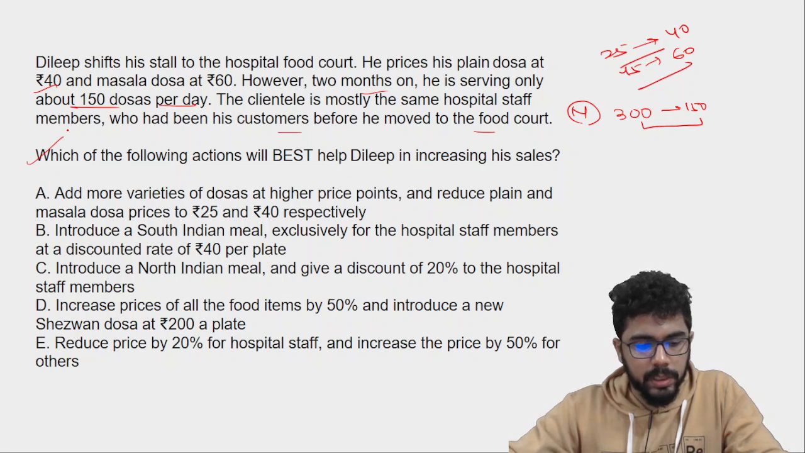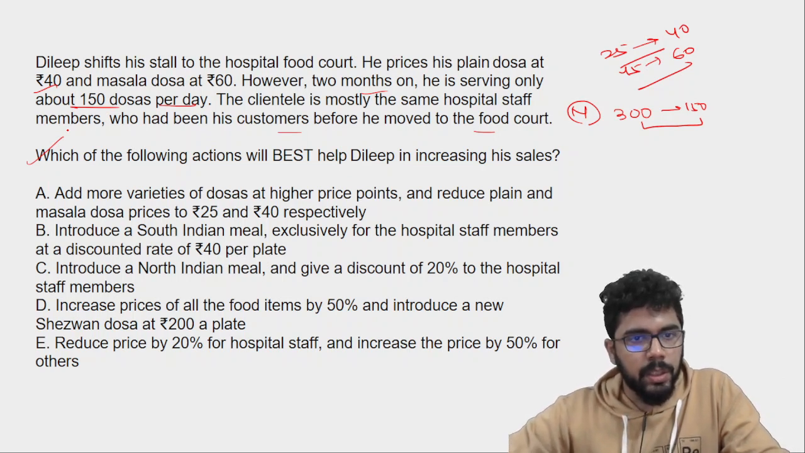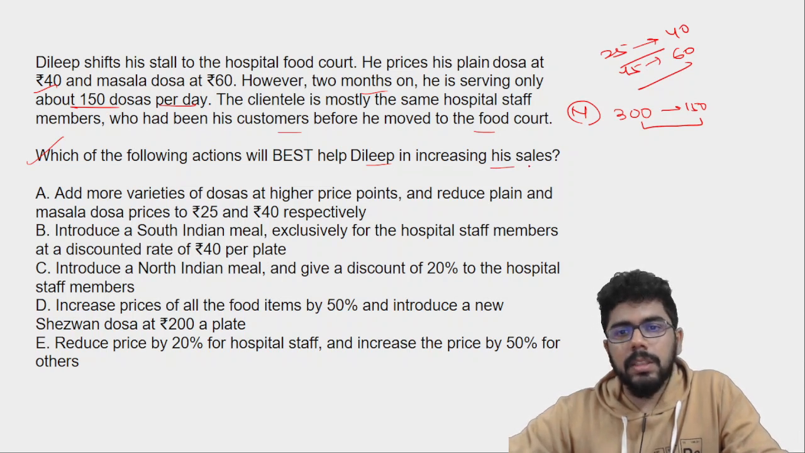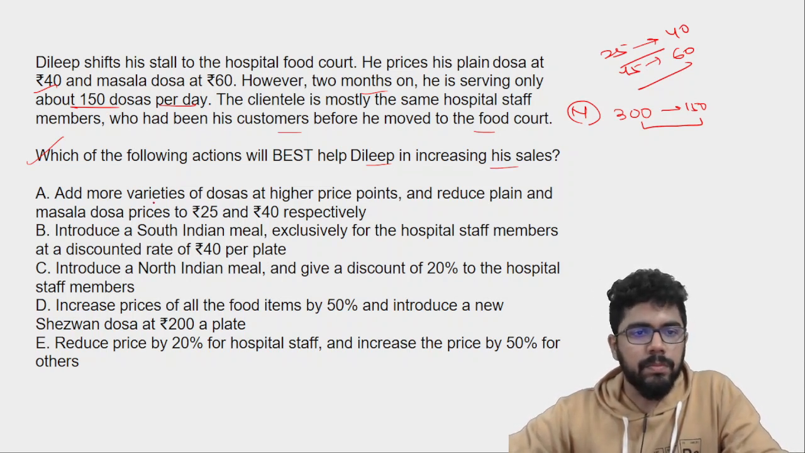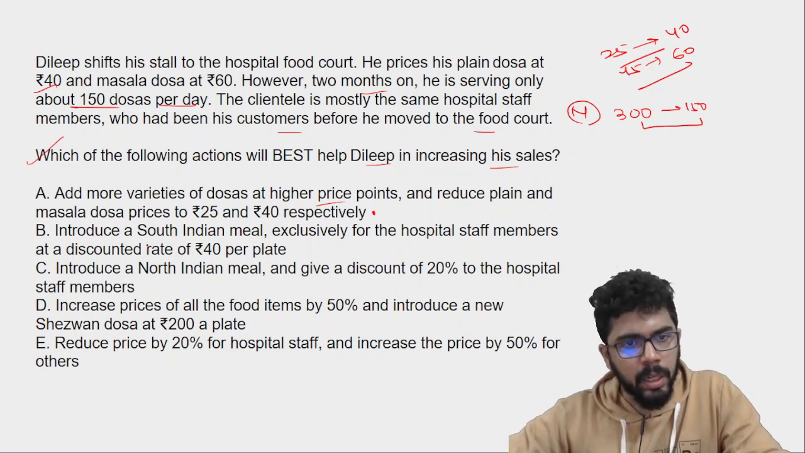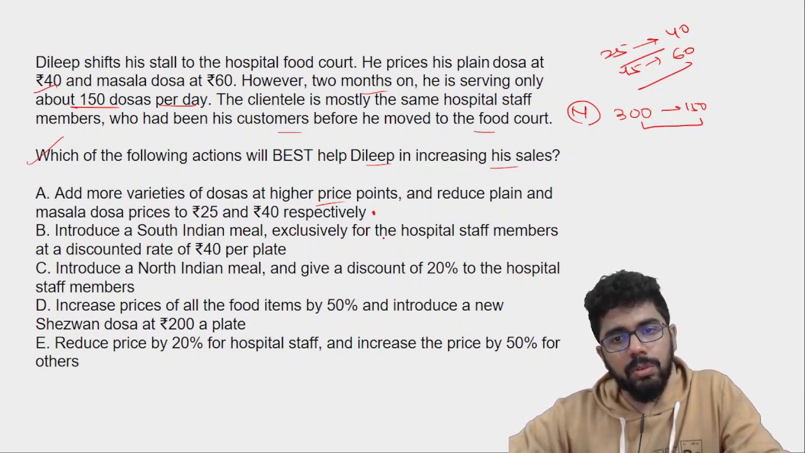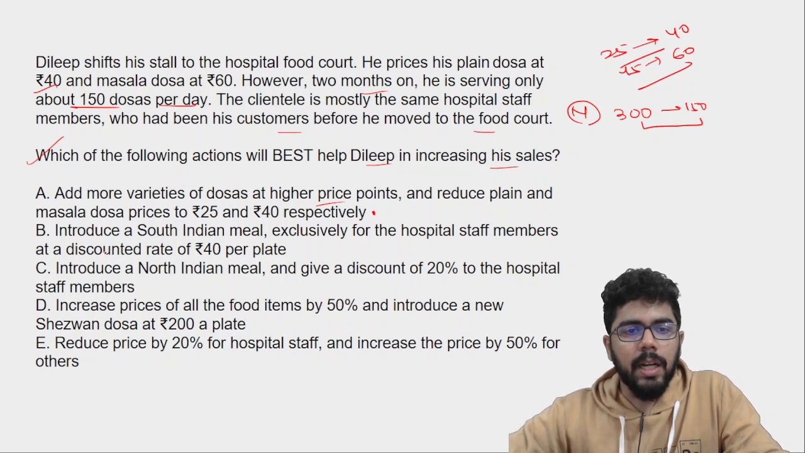Which of the following best describes, which of the following actions will best help Dilip in increasing his sales? What should he do? Add more varieties of dosas at higher price points and reduce plain and masala dosa price to 25 and 40 respectively. Okay. Introduce a South Indian meal exclusively for the hospital staff members at a discounted rate of 40 per plate.